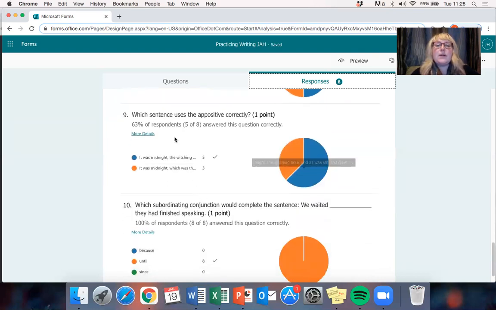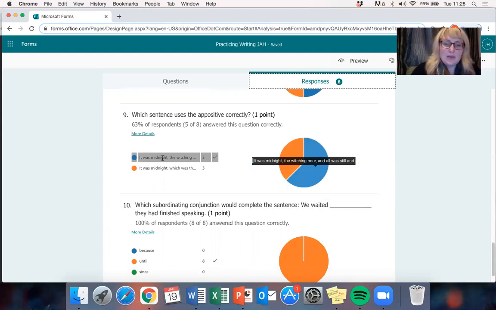Number 9, which sentence uses the appositive correctly? And there's another 2 options here. It was midnight, the witching hour, and all was still and quiet. That top one is the correct one there. Again, the reasons as to why I will cover in a bit more detail in a moment.